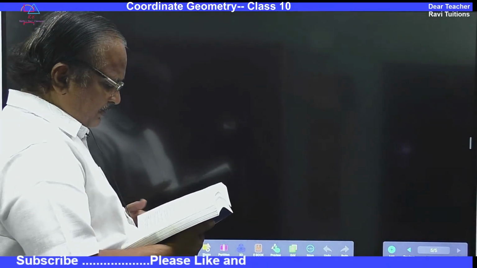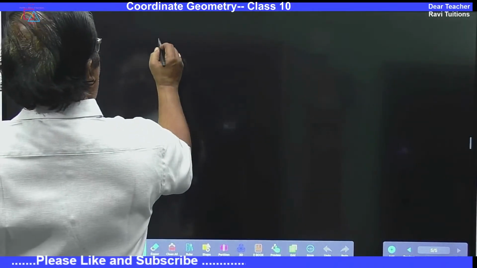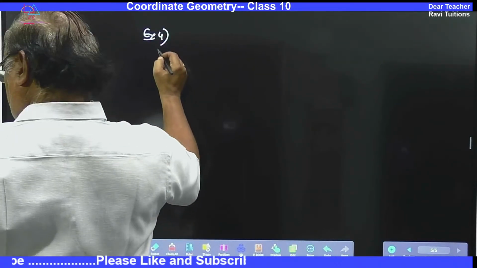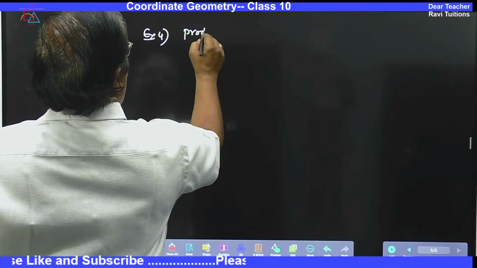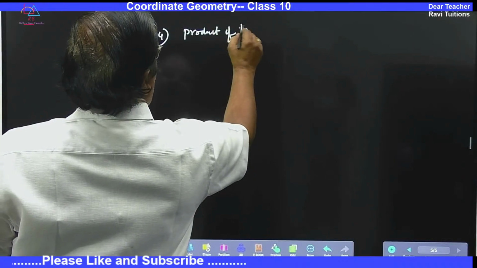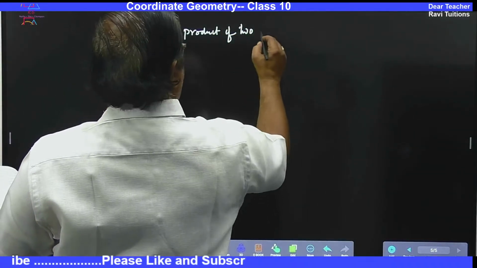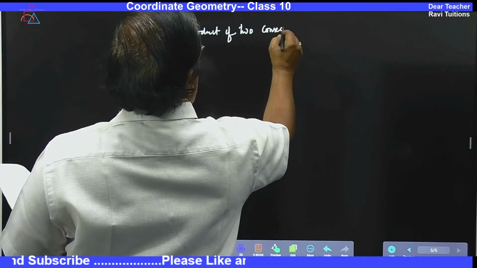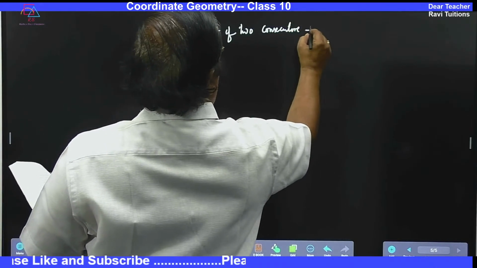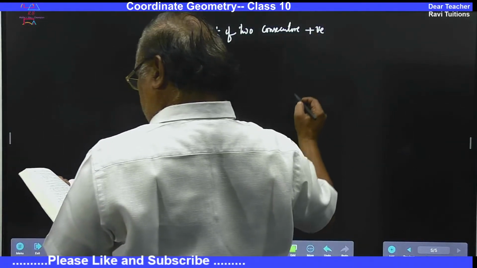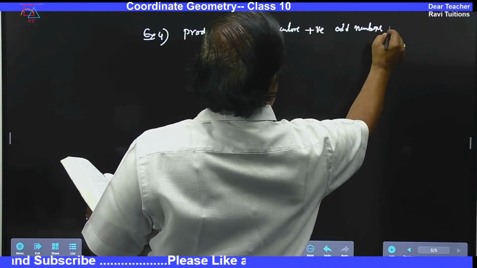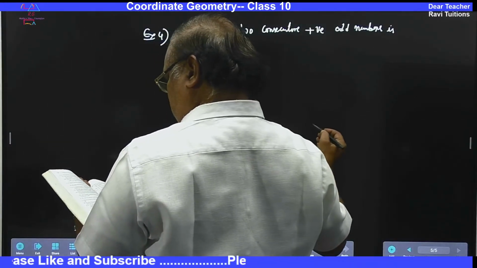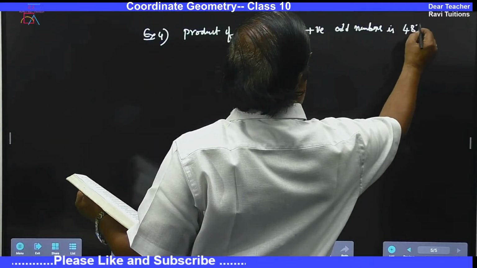Now, all these are numbers. Now, I will take one more important question. Example 4. Product of two consecutive positive odd numbers is 483. Find the numbers.